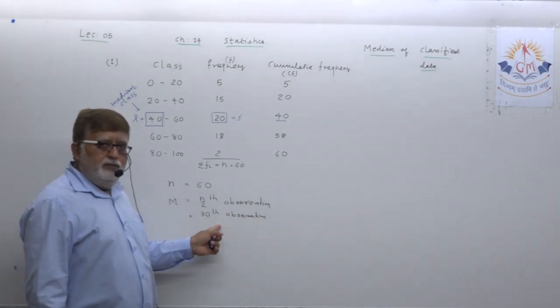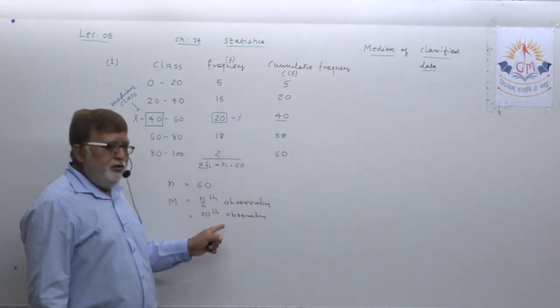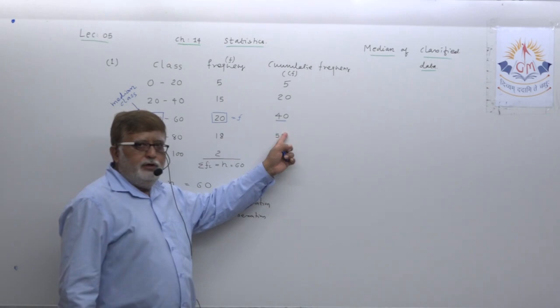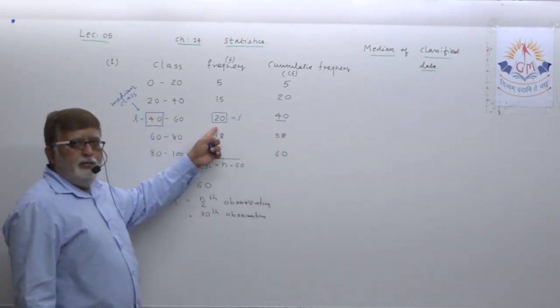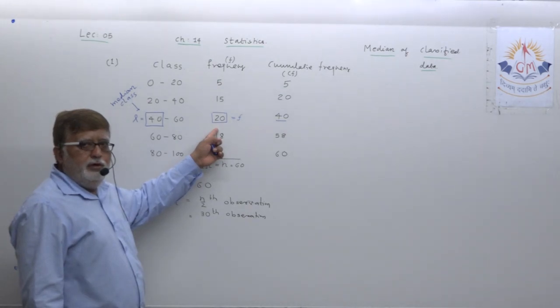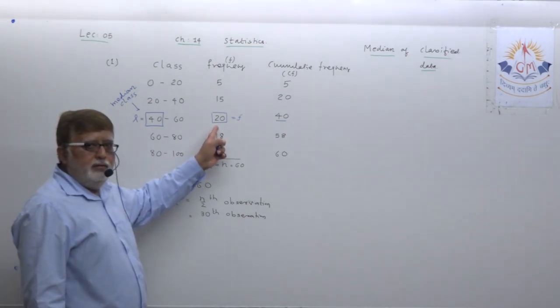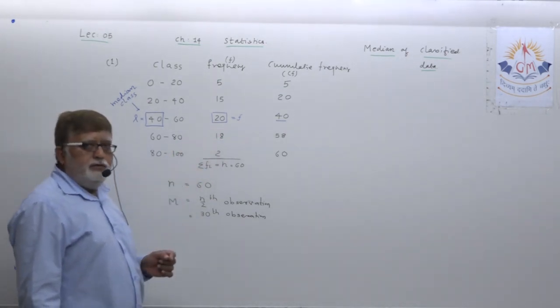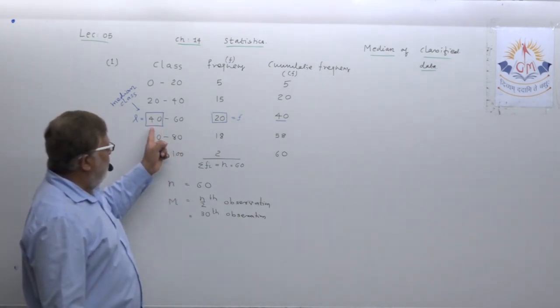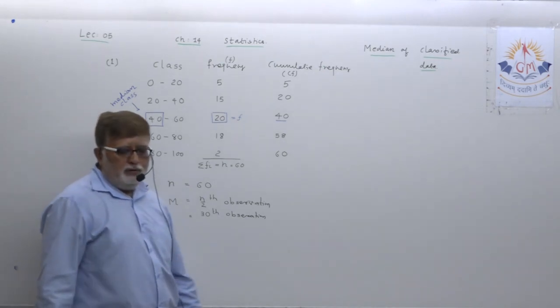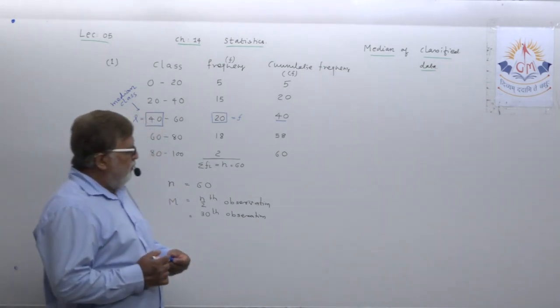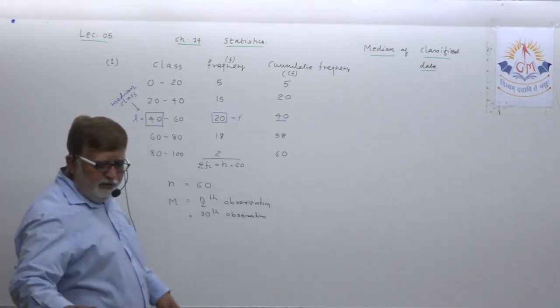Seeing the number of observations, that is 30, the CF is marked here. Again, this is to be taken as F, that means the frequency of the median class. This is the median class, 40 to 60. L is marked. Okay, dear student, these are the markings which you require.